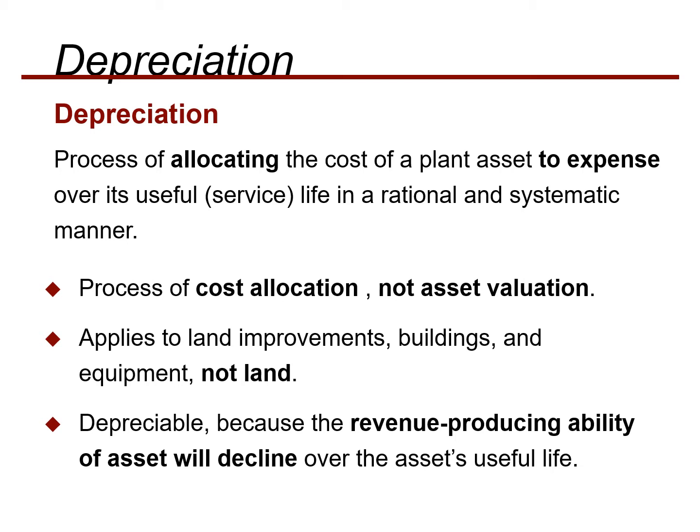And what is depreciation? Depreciation is actually the process of allocating the cost of a plant asset to expense over its useful life in a rational and systematic manner. Why we use this concept is very important, because depreciation means that something is decreasing in value, or losing its efficiency.